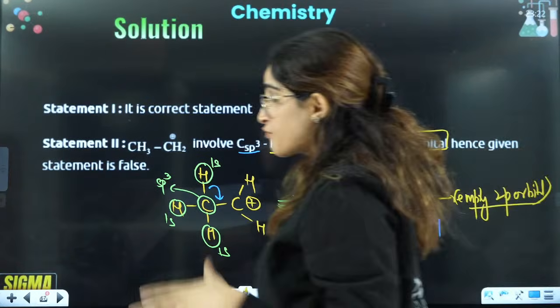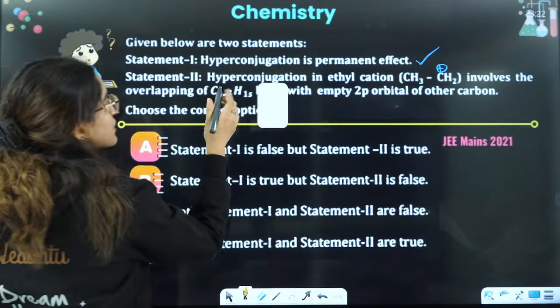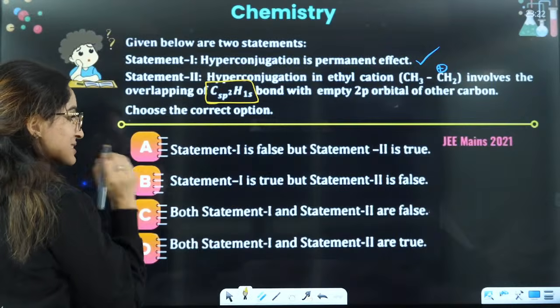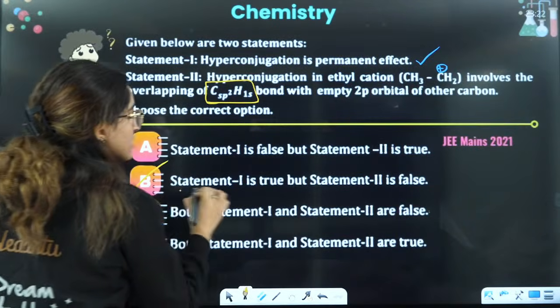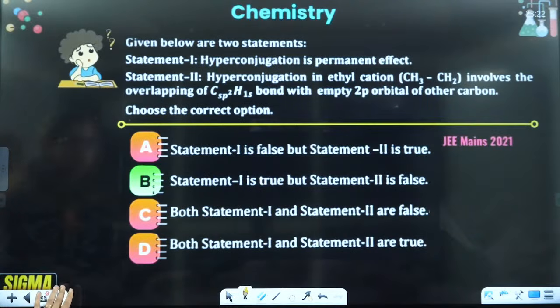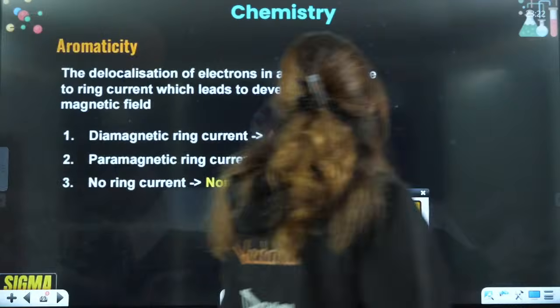Okay, so for that you should be able to know what exactly happens here. So this is not sp2, this is sp3. So that is why the second statement is false. So we can say statement 1 is true, statement 2 is false. So that's why B is the correct answer. It's a good question from hyperconjugation, right?